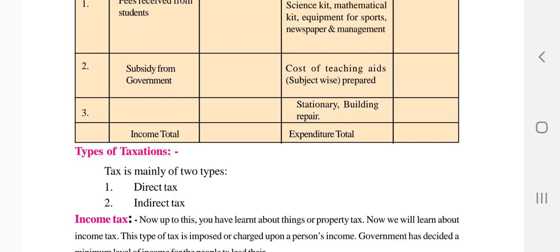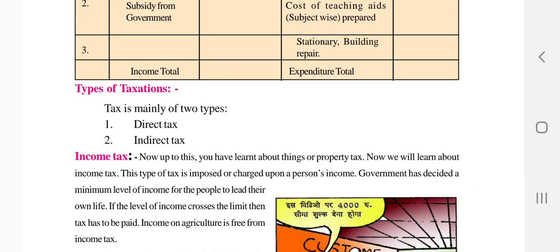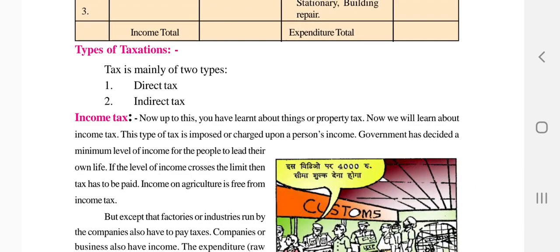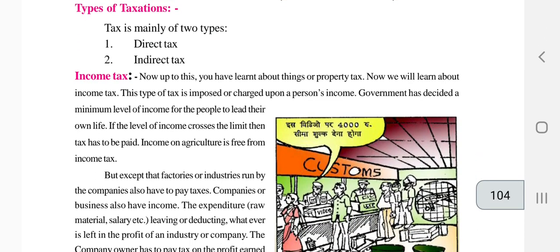So there are two types of taxation. One is direct tax and one is indirect tax. So first we see the direct one, the income tax. Up to this you have also learned about property tax. Now we will be learning about the income tax.